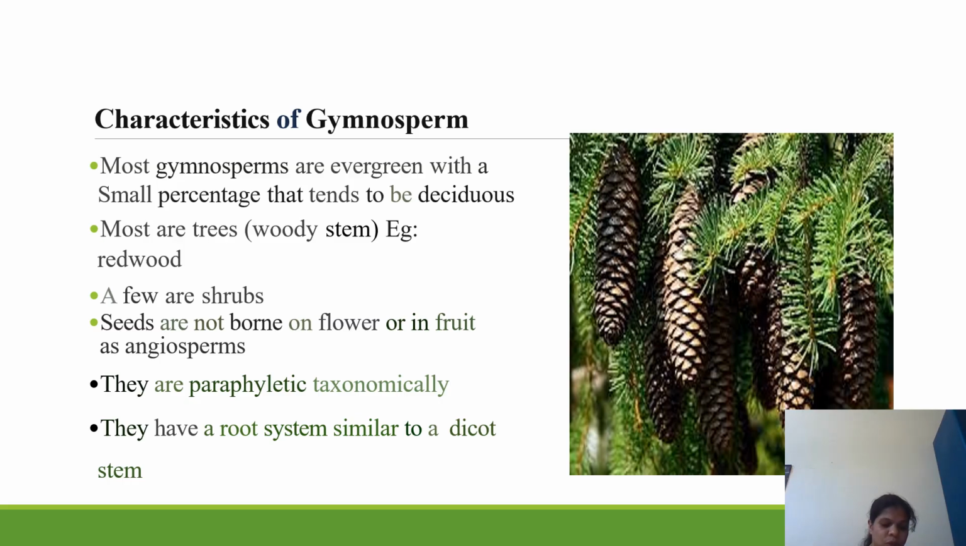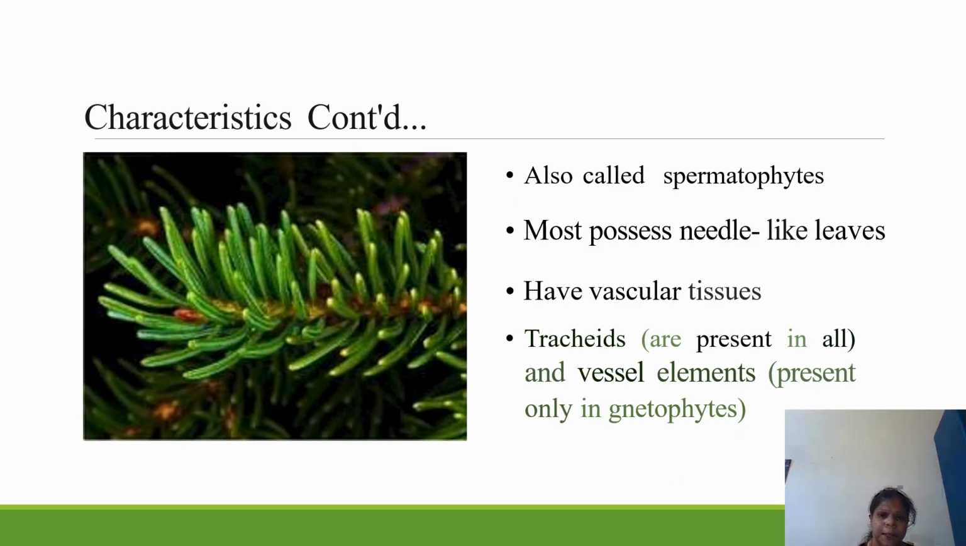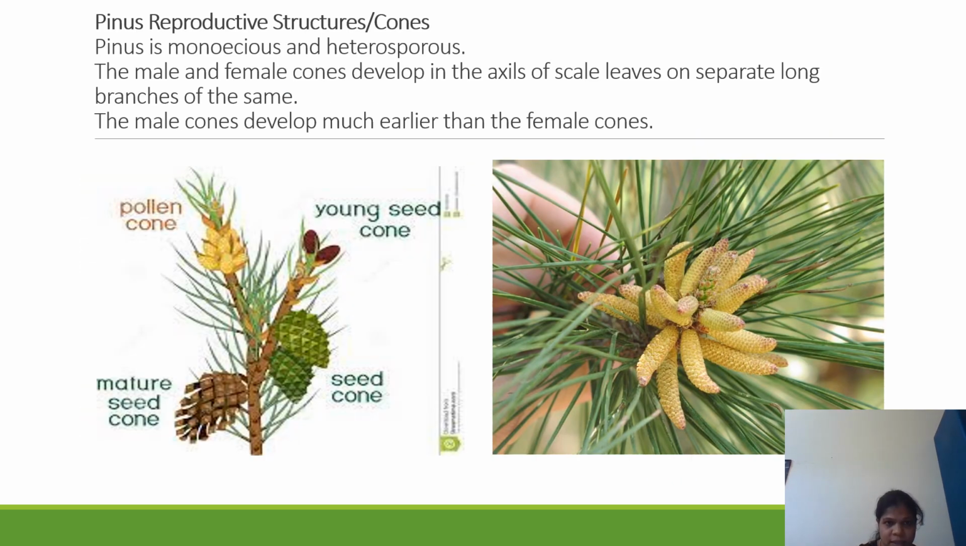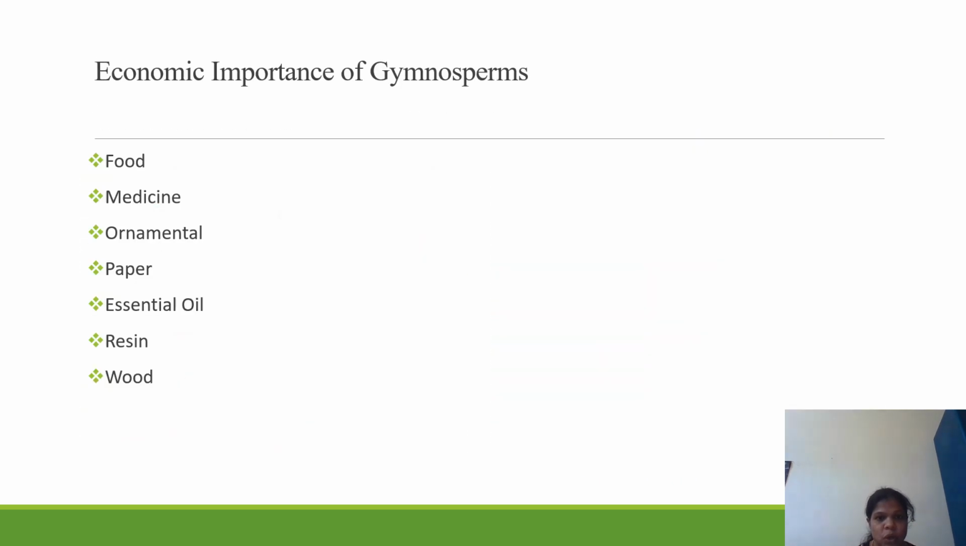The reproductive parts are arranged in the form of compact cones. These cones are strobili. The cones are generally unisexual. Gymnosperms are heterosporous. And this is the Pinus cone.